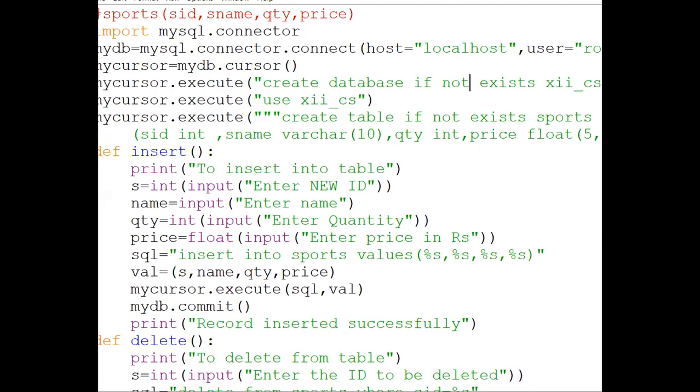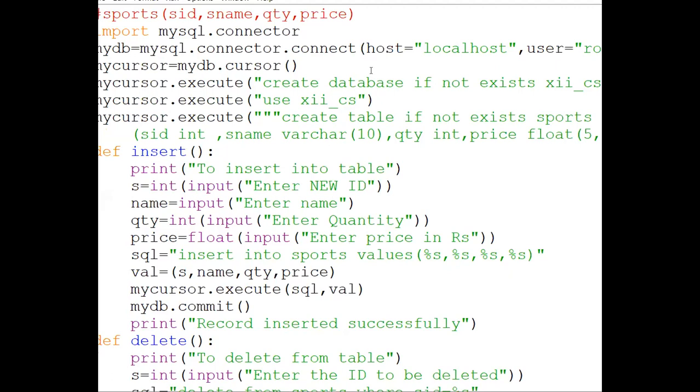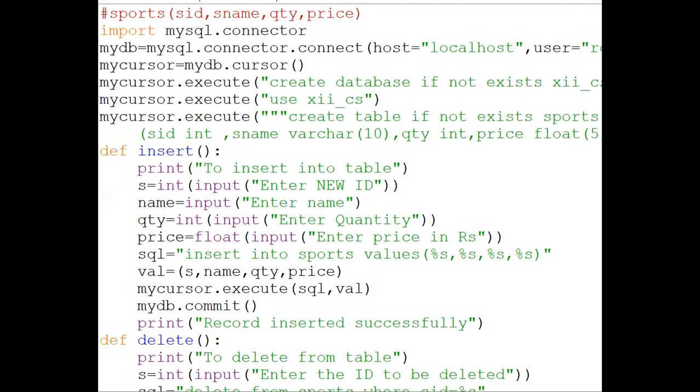See, one common mistake that I found yesterday in your coding part, whoever has done it, many of you are making a lot of spelling mistakes. That is the first thing. After spelling mistakes, the second thing was you are skipping some lines. Then the third problem was you have created a tuple and you forgot to put a comma after a single value. So these are very common mistakes.